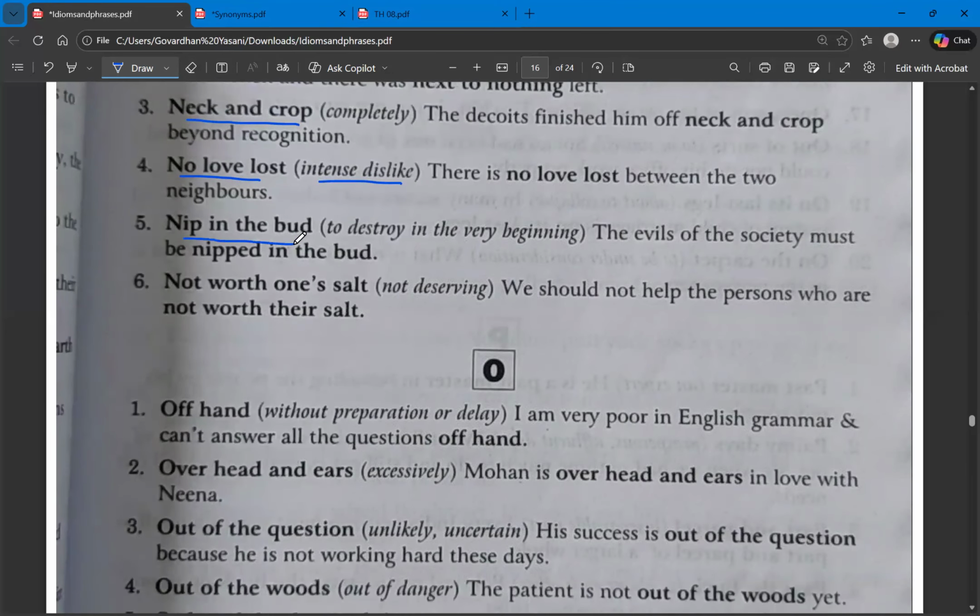The fifth one is nip in the bud. Nip in the bud means to destroy anything in the very beginning so that it doesn't give a negative effect later on. That is the meaning of nip in the bud: to destroy it in the very beginning.